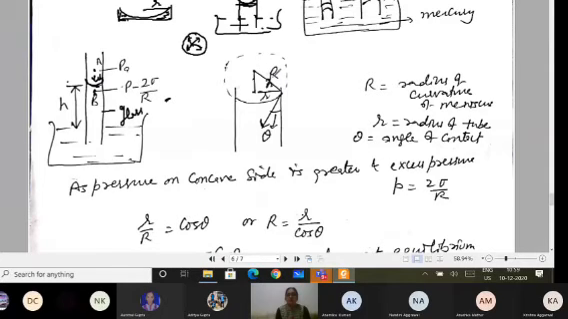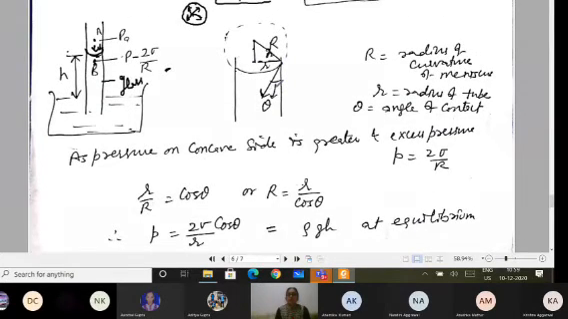R is the radius of curvature of the meniscus, capital R, while small r is the radius of the capillary tube, which I can find experimentally by using the traveling microscope, from where I can see small objects, because otherwise there is no other way to find the radius or the diameter of the capillary tube, because the bore is very thin. I can't find its diameter with my naked eye. So I will be using the microscope to find the diameter.